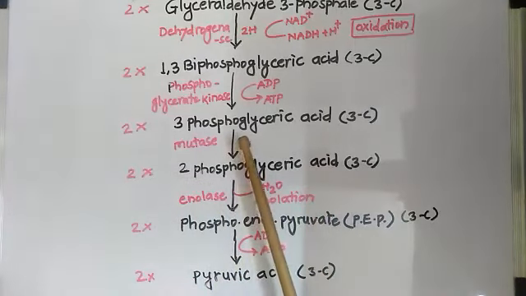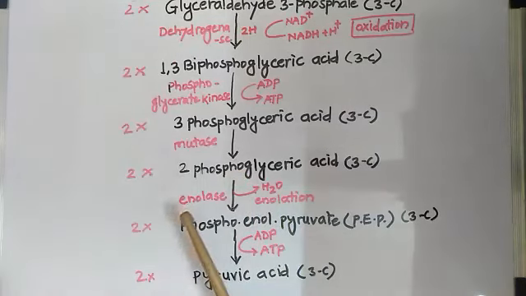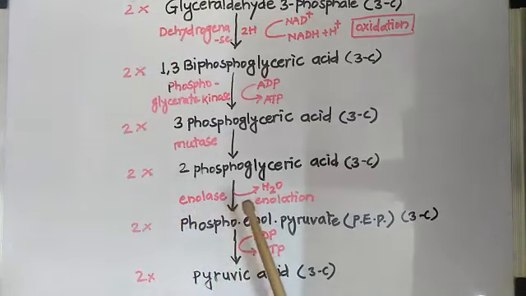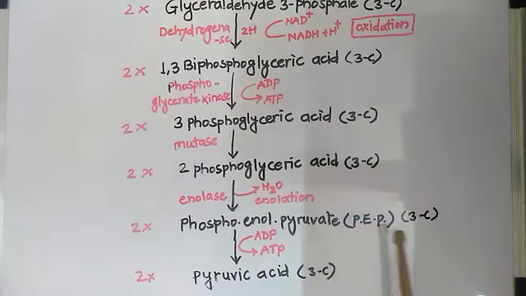It is an isomer of 3-phosphoglyceric acid. Now this 2-phosphoglyceric acid undergoes the enolization process with the help of the enzyme enolase, with removal of H2O, and it forms the compound phosphoenol pyruvate. It is also called PEP.